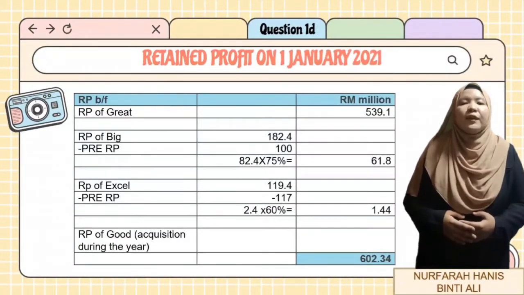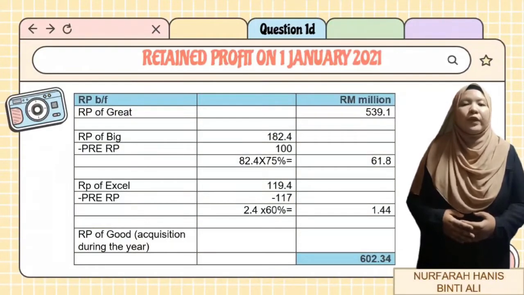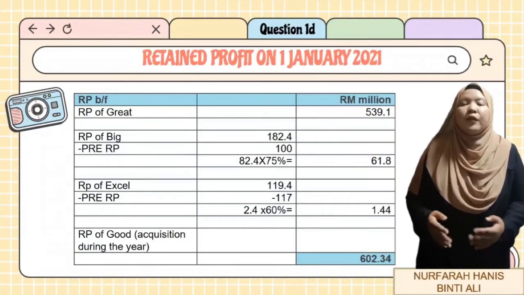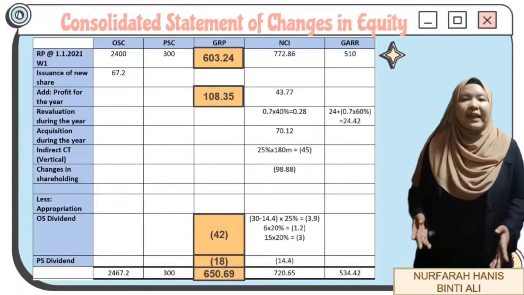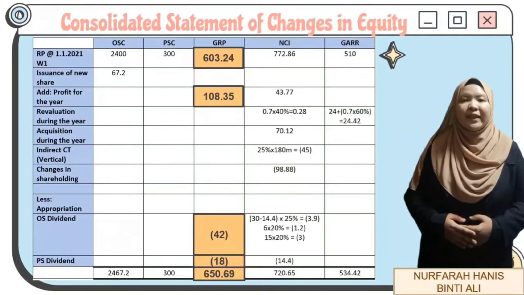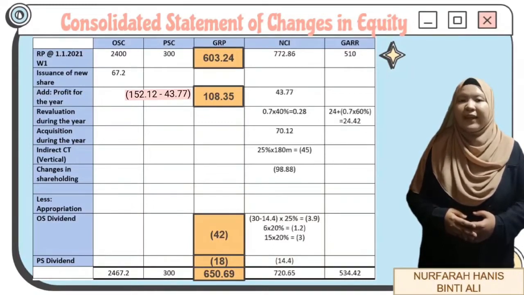After we get the answer, we will need to multiply it with the percentage of controlling, and you will get the amount of 61.8 and 1.44 million ringgit respectively. The sum of them will become 602.34 million ringgit. After that, we need to add on the profit for the year amounting to 108.35 million ringgit. This amount is obtained under Consolidated Statement of Profit or Loss, whereby we will get this number after we deduct the profit after tax of 152.12 with non-controlling interest of 3.77 million ringgit.